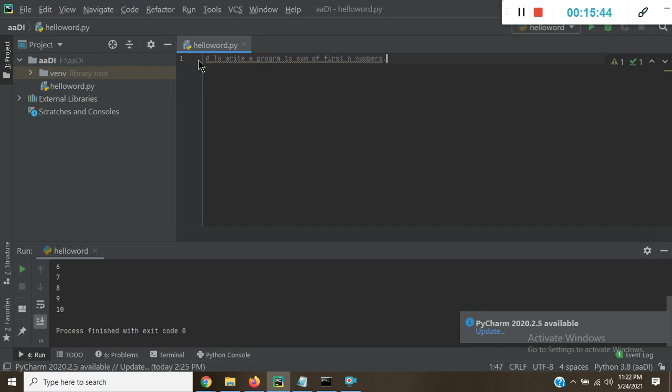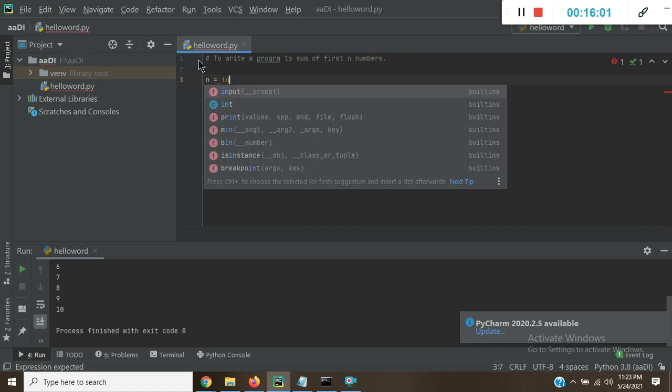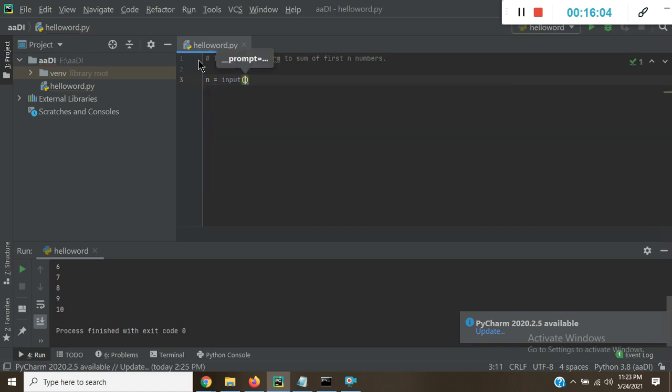We always choose a while loop when we don't know the input, when the user will give us the input. So n equal to int input, enter the number, and it is always int type.